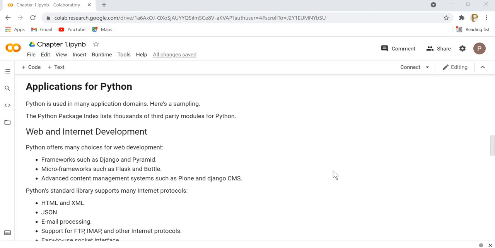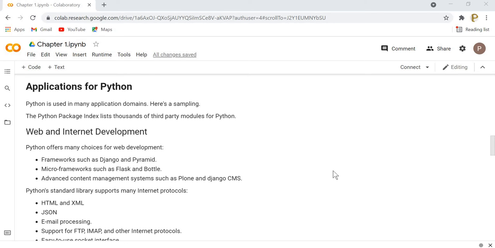So these libraries and packages can be used in almost all the domains, or there are packages developed or available for almost all the domains. Some of them are web and internet development. So there are software packages and libraries available for web and internet development as well. Here we have frameworks such as Django and Pyramid. We can use Django and Pyramid as a web framework to develop web applications.